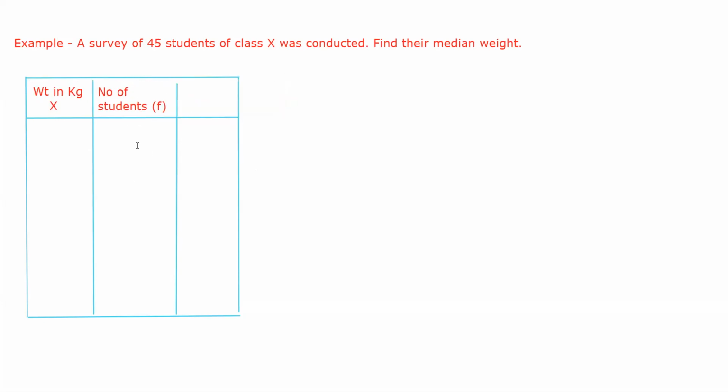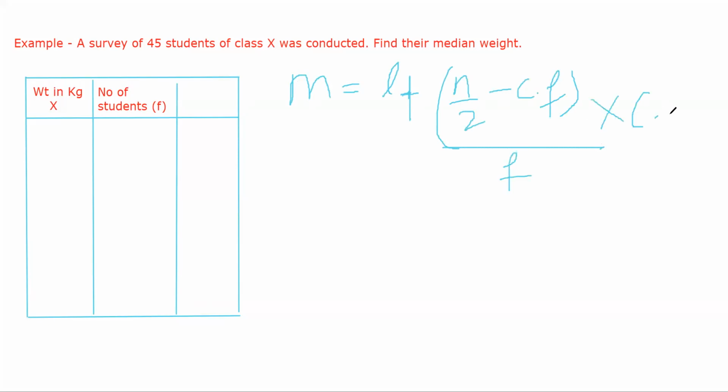Now, whenever you are doing statistics, rather than trying to remember the sequence of steps, just try to memorize the formula and it will become easier to remember the sequence. You will understand in a while. Whenever we talk about median, the formula is M is equal to L plus (N by 2 minus cumulative frequency) divided by frequency, into class width. Just memorize this formula for now. You will individually find the components and from there you can perform the problem.